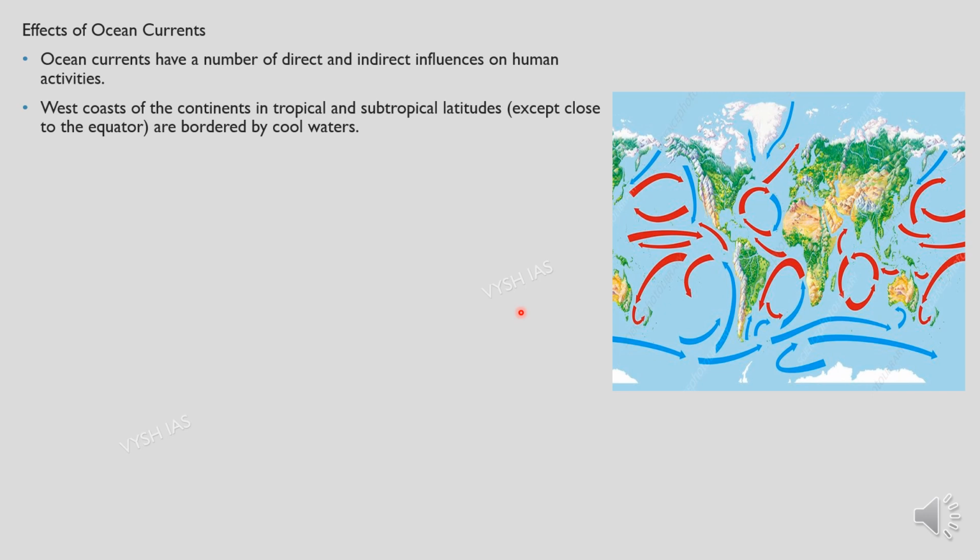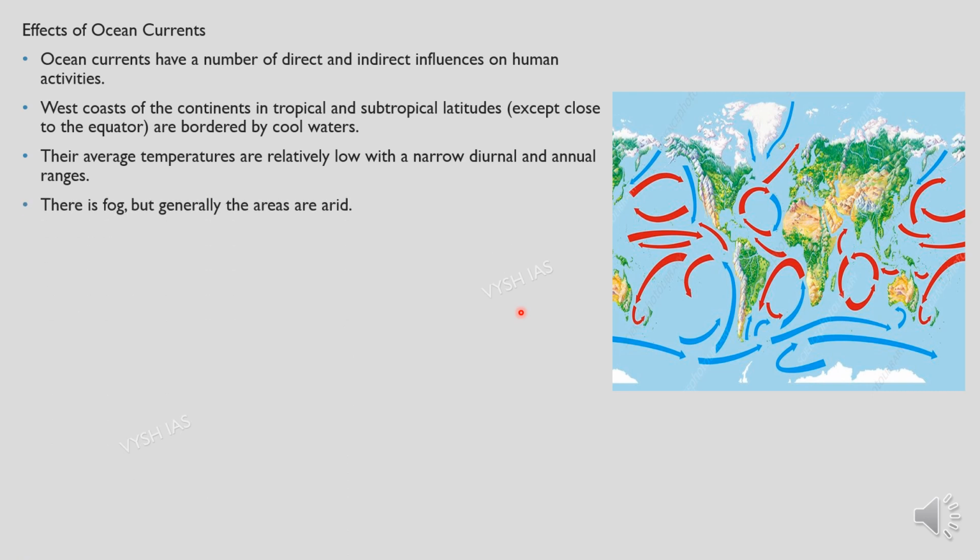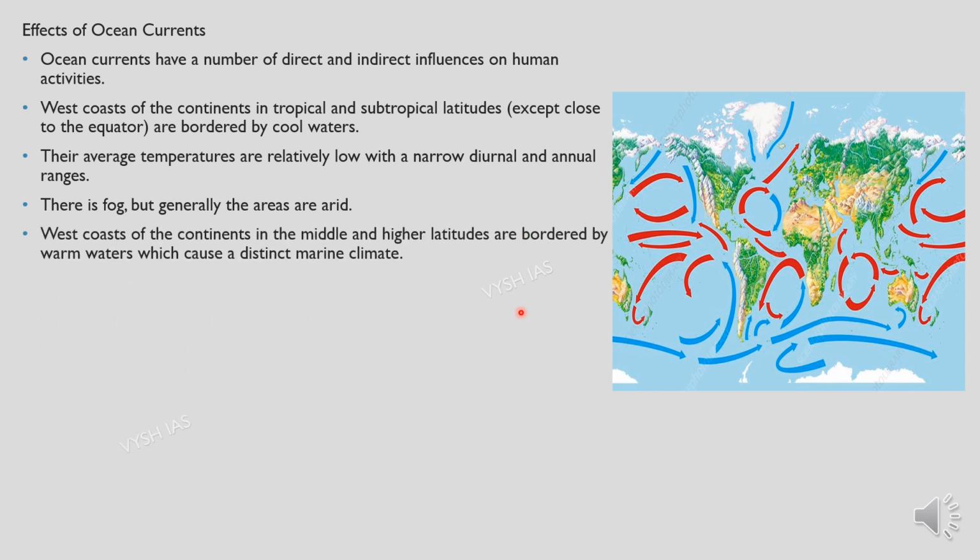The west coasts of the continents in tropical and subtropical latitudes are bordered by cool waters, but not close to the equator because it will be warm. Their average temperatures are relatively low with narrow diurnal and annual ranges. There is the presence of fog, but generally the areas are arid.